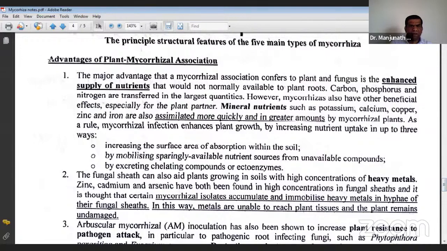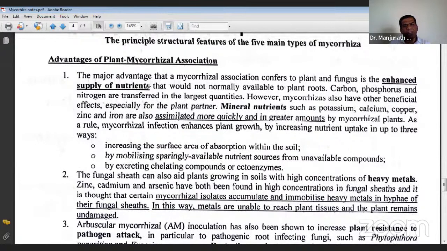And coming to its advantages, this will help in enhancing the supply of nutrients. Okay, see, mostly it is said phosphorus uptake, phosphorus mobilization. It is not only phosphorus; it helps in mobilizing all the minor nutrients also. So generally it is said P mobilizer. So you may be asked which among the following is a phosphorus solubilizer, phosphorus mobilizer. So this mycorrhiza is not the P solubilizer, it is a phosphorus mobilizer. Okay, this point also you should know.